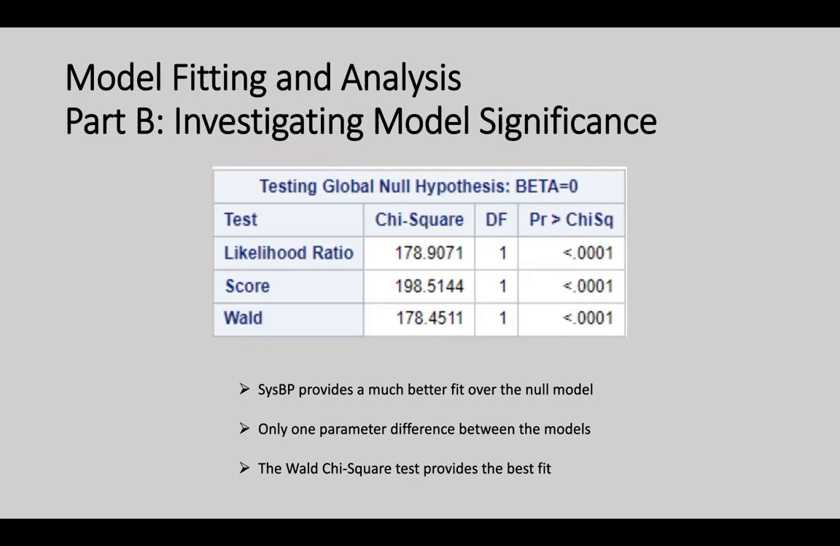This means that our model with systolic BP is statistically significant, providing a better fit to the data than the null model. There's only 1 degree of freedom, indicating that there is only 1 parameter difference between the models. The p-value is less than 0.0001, which means there's strong evidence against the null hypothesis.